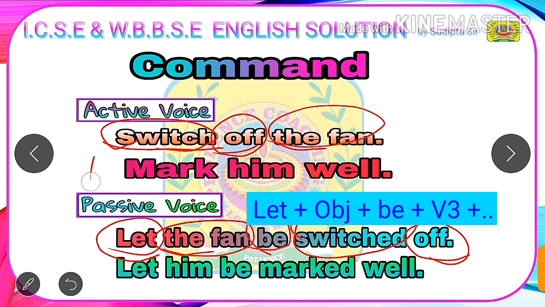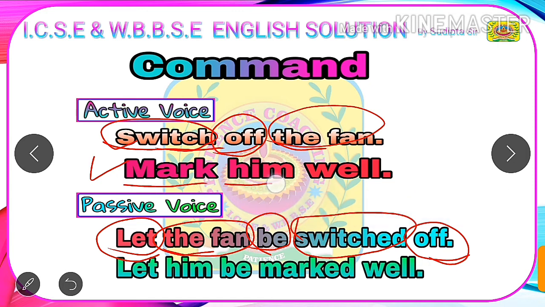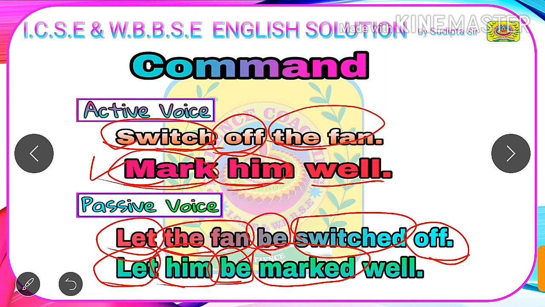Similarly, in the second sentence which is given in active voice, mark him well. Here the verb is mark, him is the object of the verb mark, and well is an adverb. We have to change it into passive voice. For this we have to write let first. Next we have to write the object of the verb, that is him here, and we have to write be, and next we have to write the past participle form of the verb mark, which becomes marked, MARKED, and as we have an adverb at the end, we have to write the same adverb after the past participle form of the verb. So our final sentence becomes "let him be marked well."